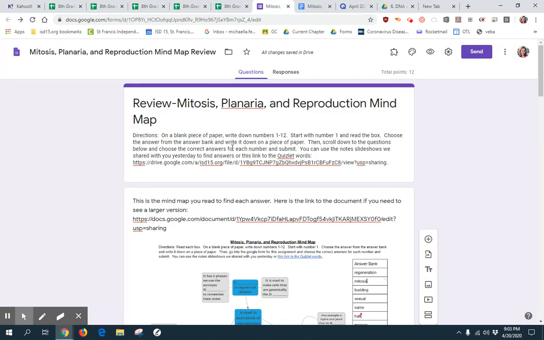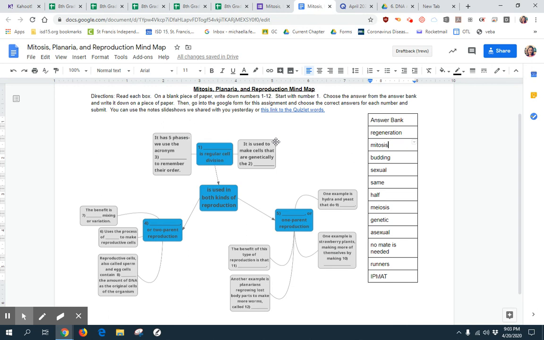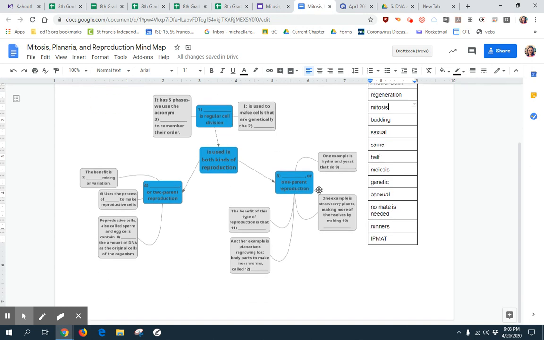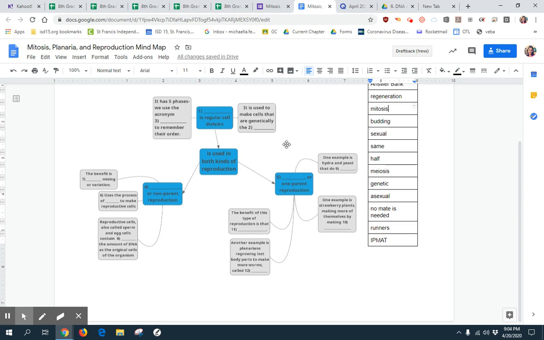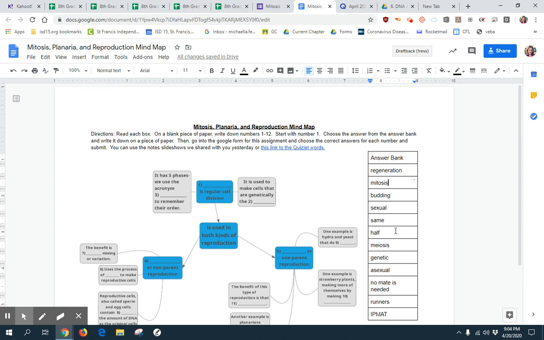So basically for today, you get this thing called a mind map. And a mind map kind of shows ways that ideas from the chapter are connected. So you're going to start with number 1. You're going to read it. It says blank is regular cell division. You find the word over here in the answer bank that goes in that blank. And what I would do if I was you is get out a sheet of paper, write down number 1, and then write down the word that you think goes in that blank, right?